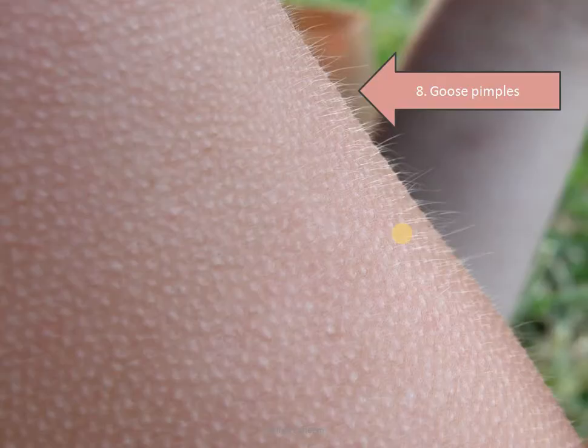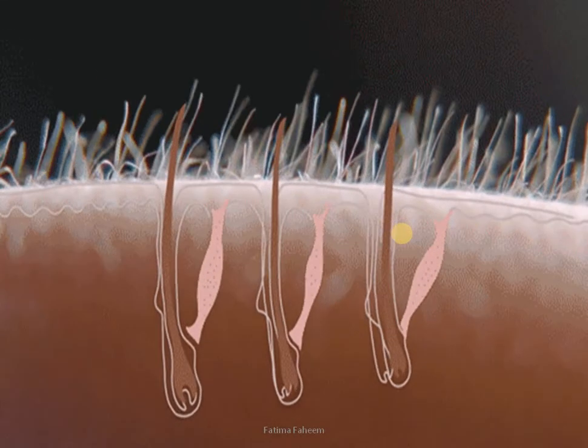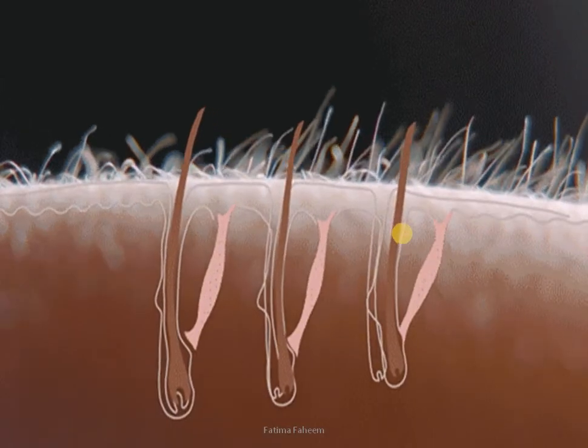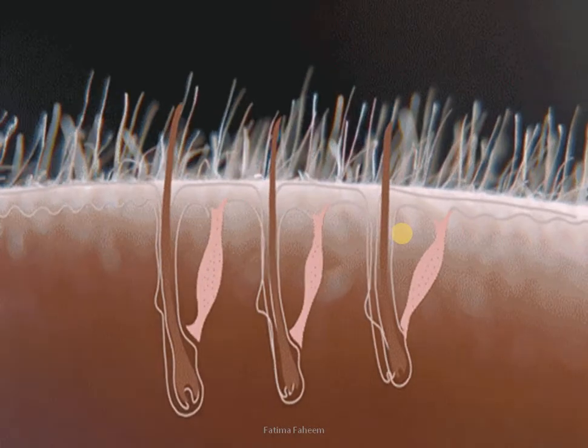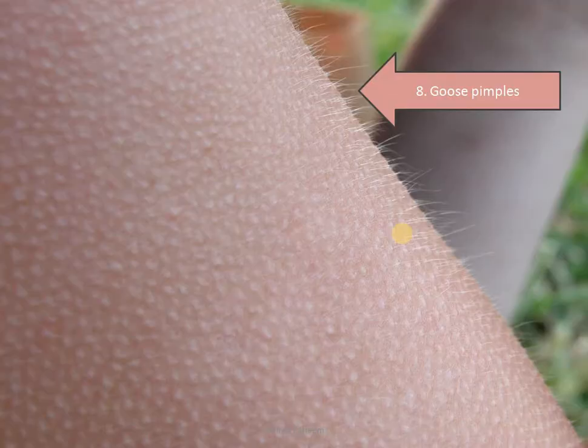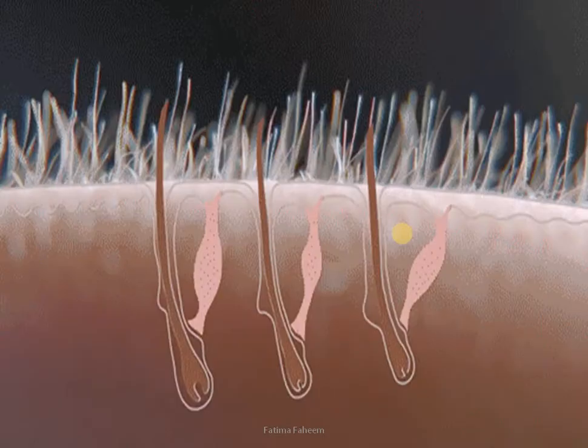The last function that we have to discuss is the formation of goose pimples. This happens when the hair erector muscles contract, raising the hairs and also causing small bumps on the skin that we call goose pimples. This also happens, or you can say it's a characteristic of adrenaline, that whenever it is released, it may cause the formation of goose pimples.